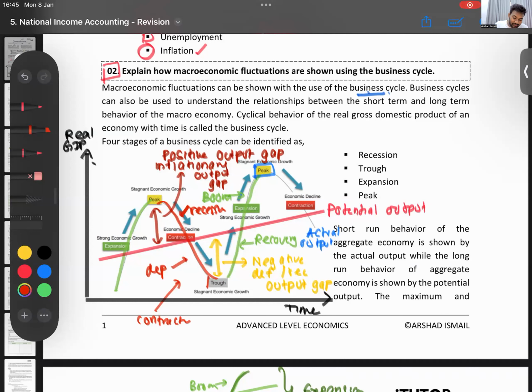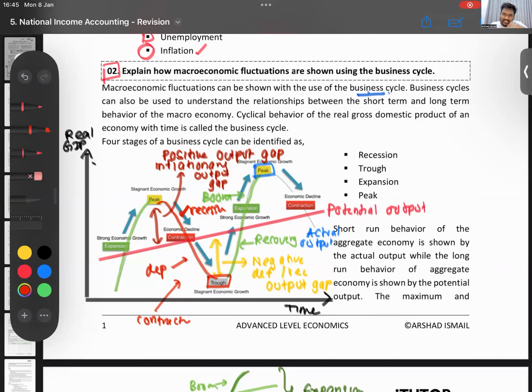So it shows what, guys? What does this business cycle show us? It shows how the economy is performing. Is it recovering? Is it in a boom? Is it in the peak now? Is it contracting? Is it a recession or a depression? Now, you can't apply this 100% to the real world.